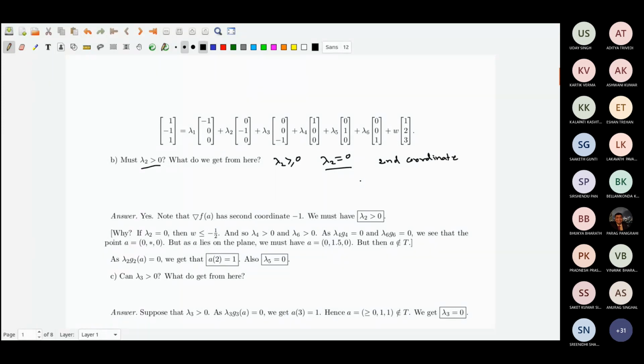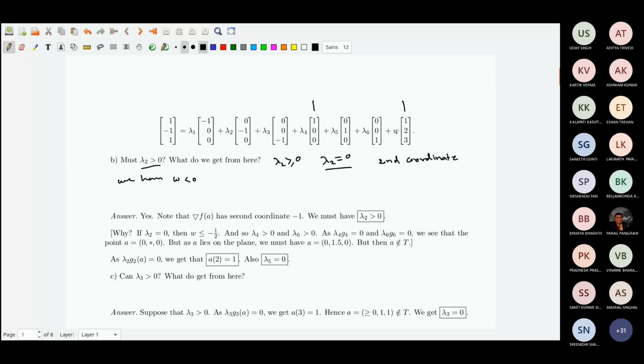The moment you have w negative, notice that we have to have the first coordinate positive. The first coordinate positive could have come from lambda 4 or from w, but w is now negative.